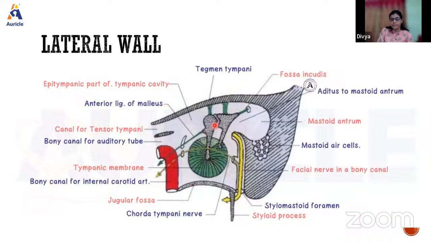With this, we see the ear ossicles, that is the malleus and the incus. There are small fissures for the passage of the chorda tympani. The chorda tympani nerve will be passing across the cavity here in the lateral wall, and the anterior ligament of the malleus will be present. So these are the structures we will see. When they ask you about the lateral wall, you have to mention these structures and then talk about the tympanic membrane here.